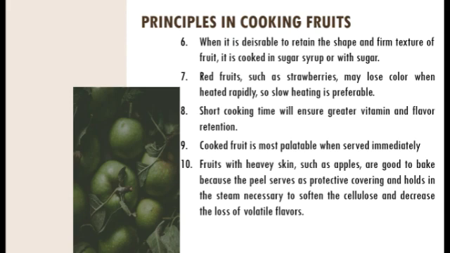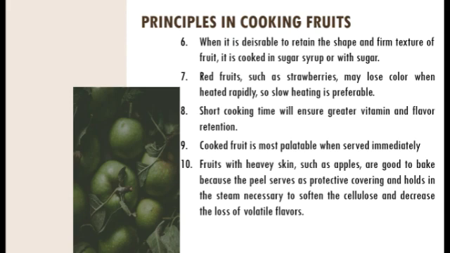Ten. The tenth principle: fruit with heavy skins such as apples are good to bake because the peel serves as a protective covering and holds in the moisture necessary to soften the cellulose and decrease the loss of volatile flavors. Besides, edible peeled fruit is better to consume since the peel doubles the concentration of its nutrients.